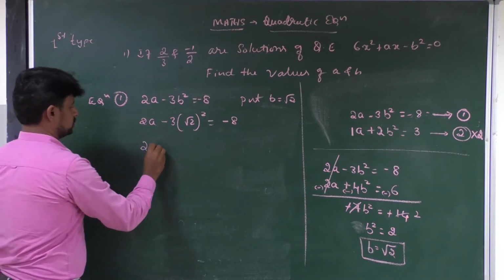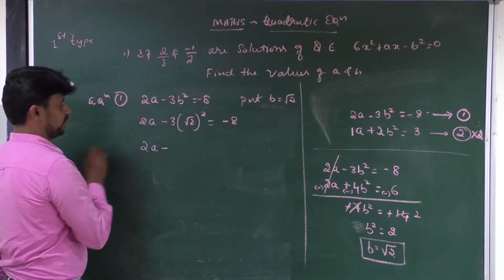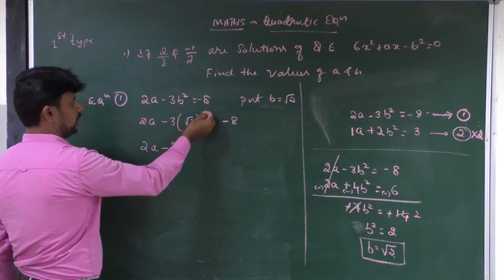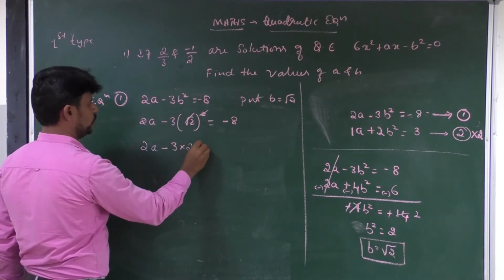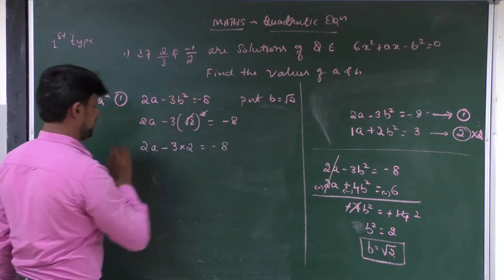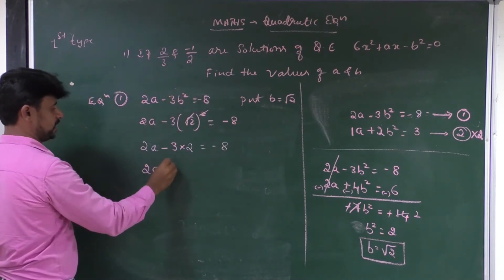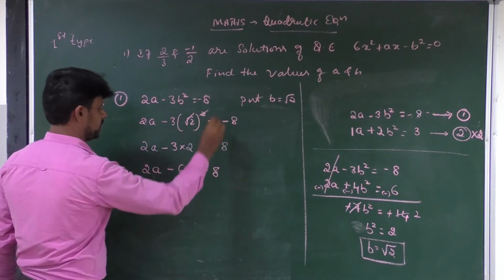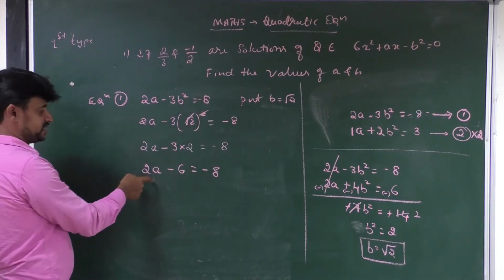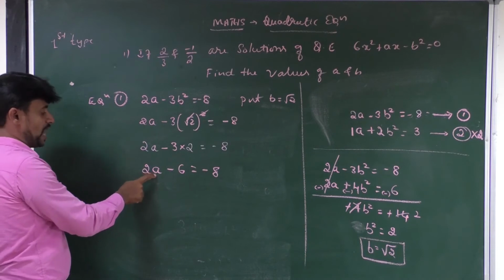Then the equation becomes minus 3. Here root 2 and the square can get cancelled, into 2 is equal to minus 8. Okay, if you do the simplification, 2a minus 3 2s are 6 is equal to minus 8. In this equation you have to find the value of a.